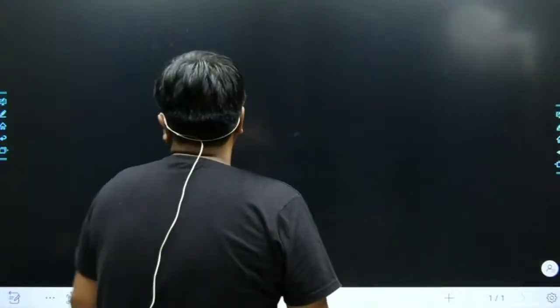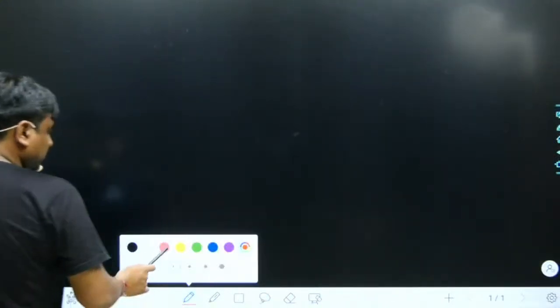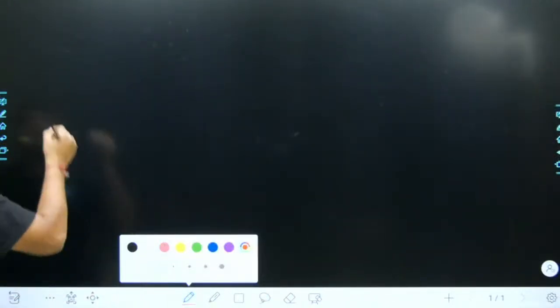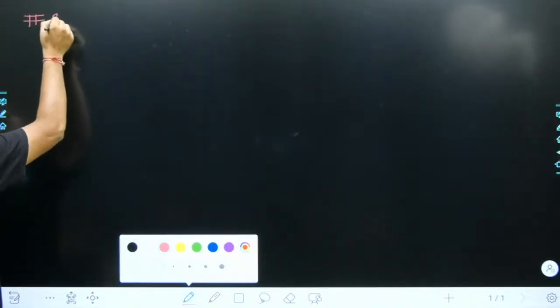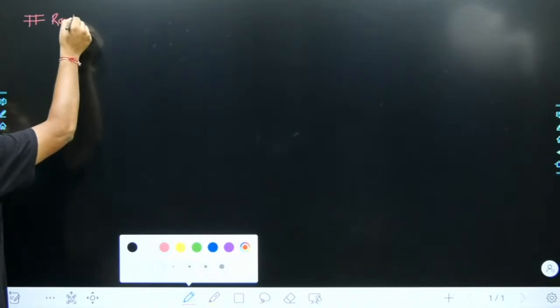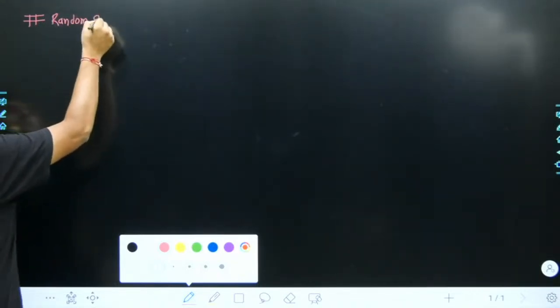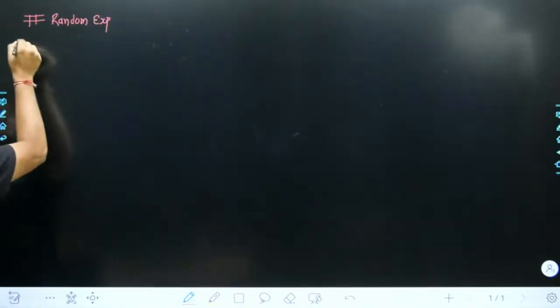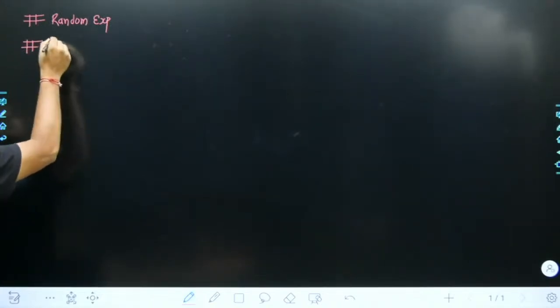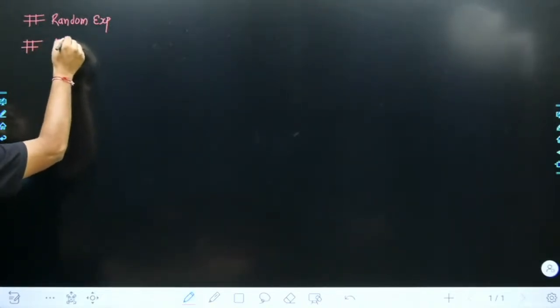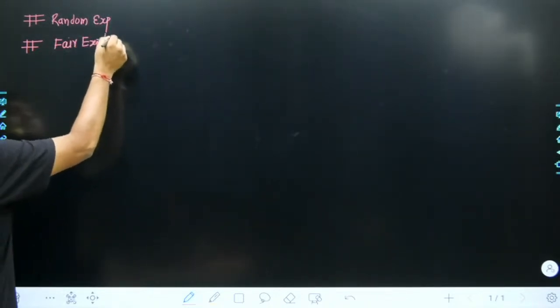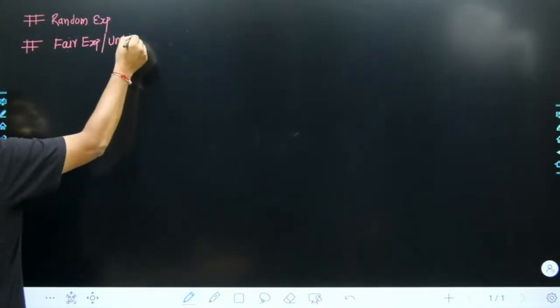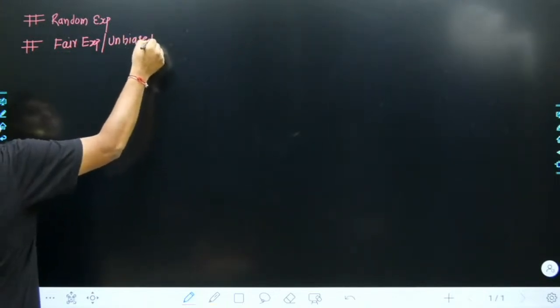So let me focus on the important points we were discussing in the last class. In the last class, we were discussing the important terminologies associated with probability. The first important terminology was a random experiment. The second was a fair or unbiased experiment.